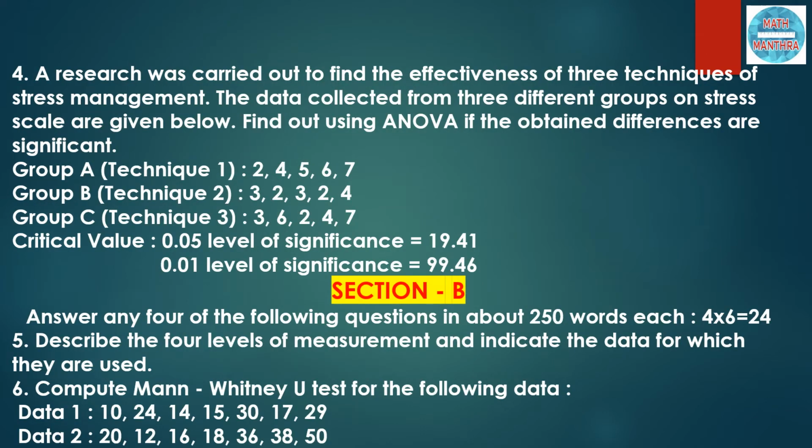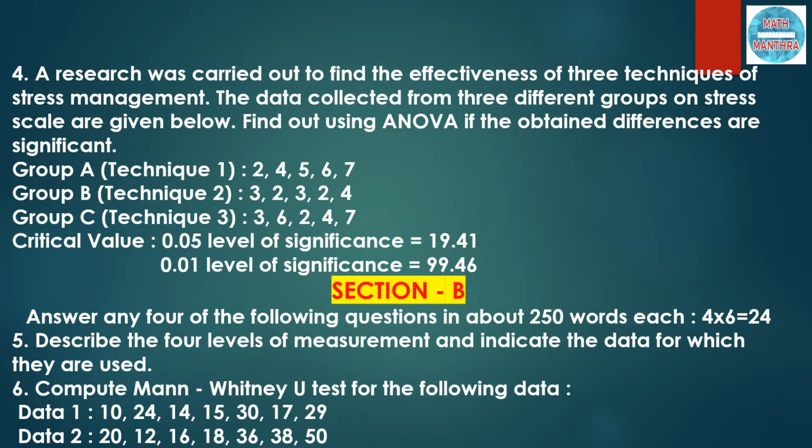Question number 4: a research was carried out to find the effectiveness of 3 techniques of stress management. The data collected from 3 different groups on a stress scale are given below. Find out using ANOVA if the obtained differences are significant. In this, we have to find the F ratio based on the 3 groups you are given, technique 1, technique 2 and technique 3, to analyze the stress management.